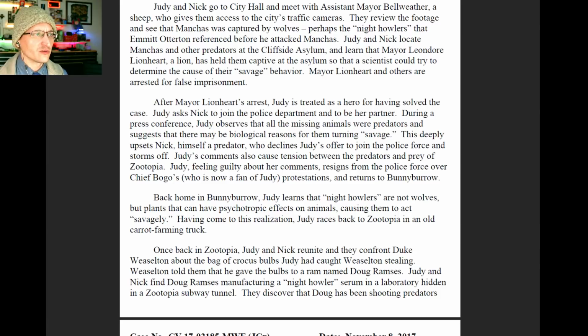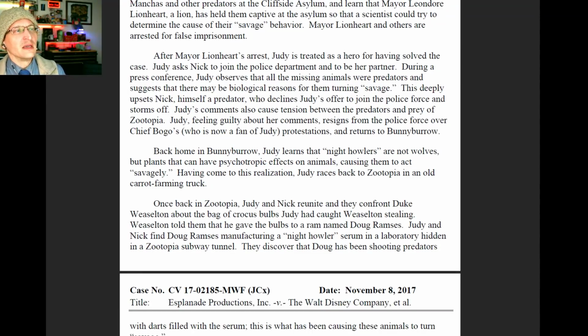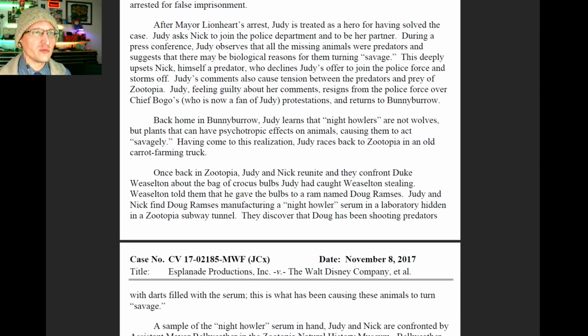Mayor Lionheart and others are arrested for false imprisonment. After Mayor Lionheart's arrest, Judy is treated as a hero. Judy asks Nick to join the police department. During a press conference, Judy observes that all the missing animals were predators and suggests that there may be biological reasons for them turning savage.